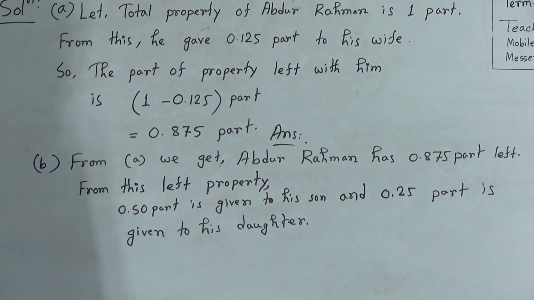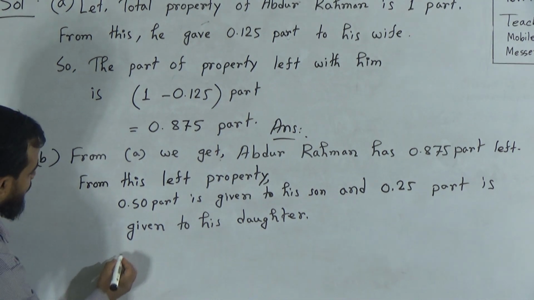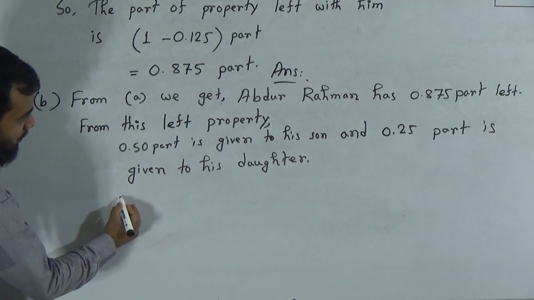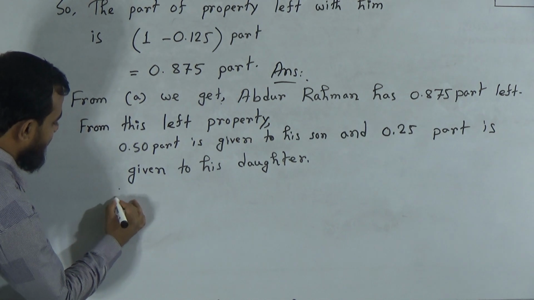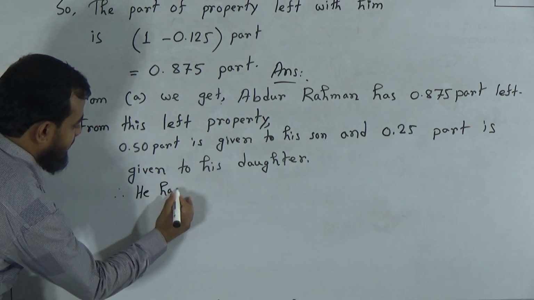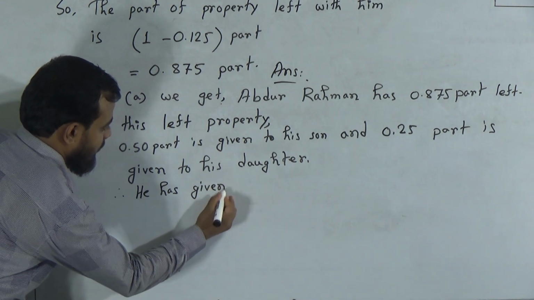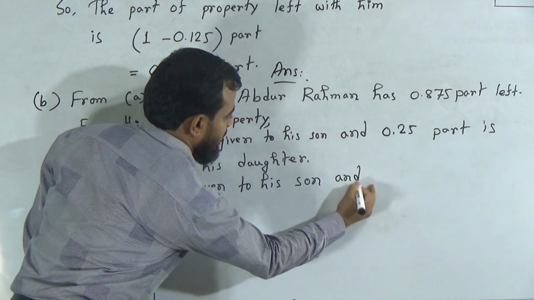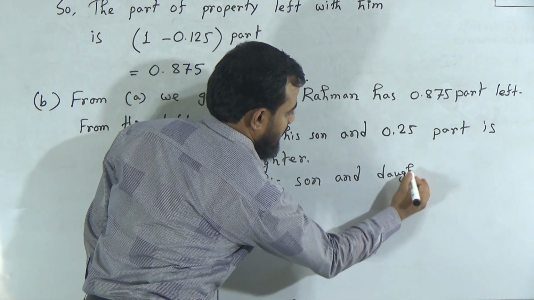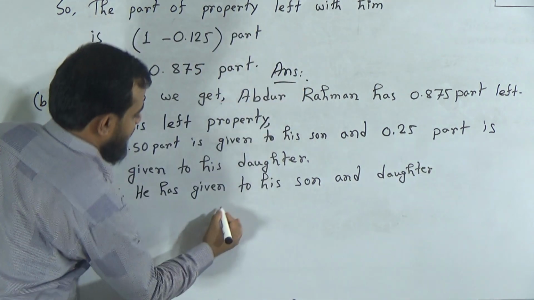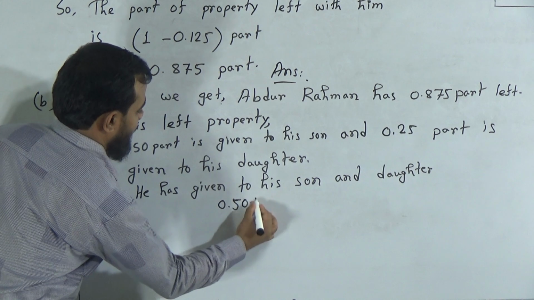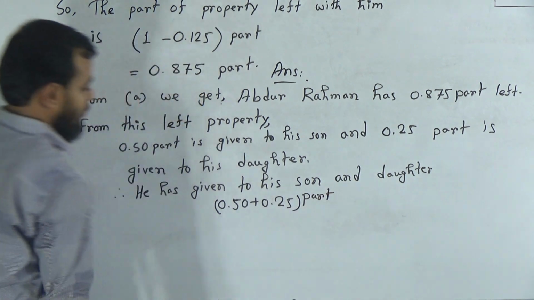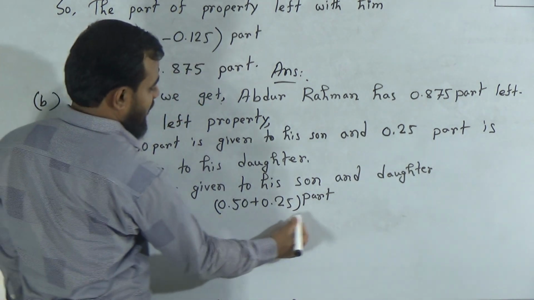Okay, now we have to add these two. So by adding these two, we will get how much from the left property he has given to his daughter and son. Therefore he has given to his son and daughter 0.50 plus 0.25 part of the rest property.